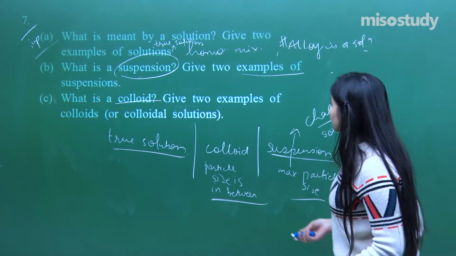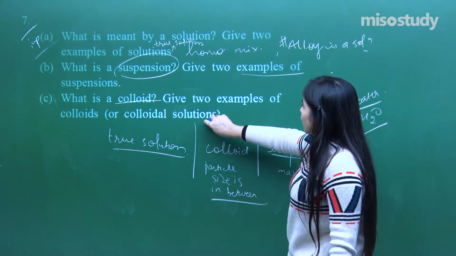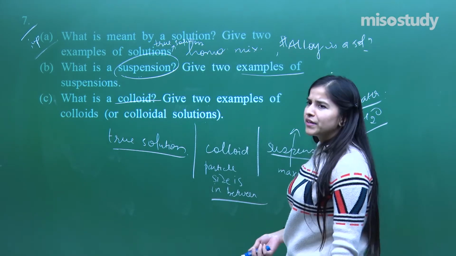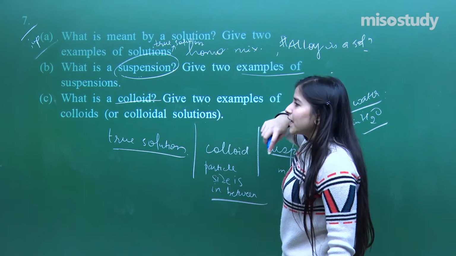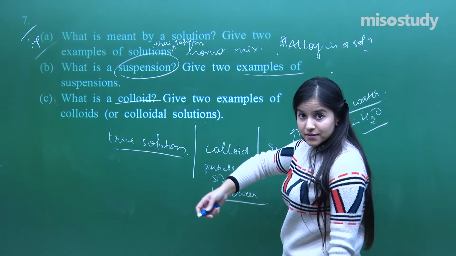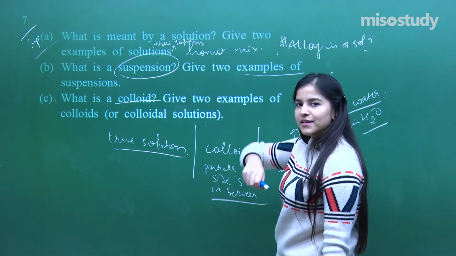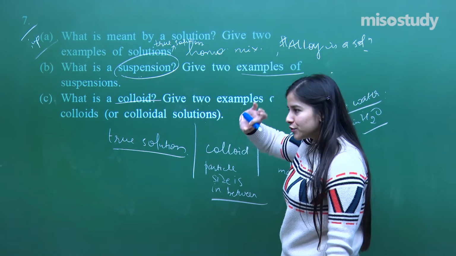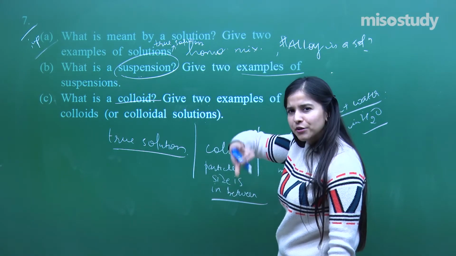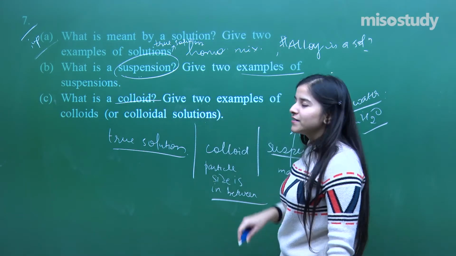Now if I talk about the colloid, it has different kinds of examples. Colloidal solutions they are asking, we can talk about milk here, okay. Colloids can also be fogs, they can be mists, right. In fogs and mist, in the air, some water vapor particles have been kind of dissolved. So you don't usually see the particles, but you can see that cloudy thing, right? So that is what a colloid is.